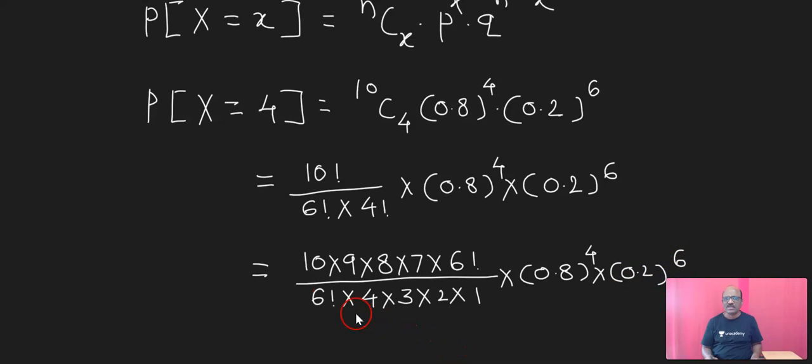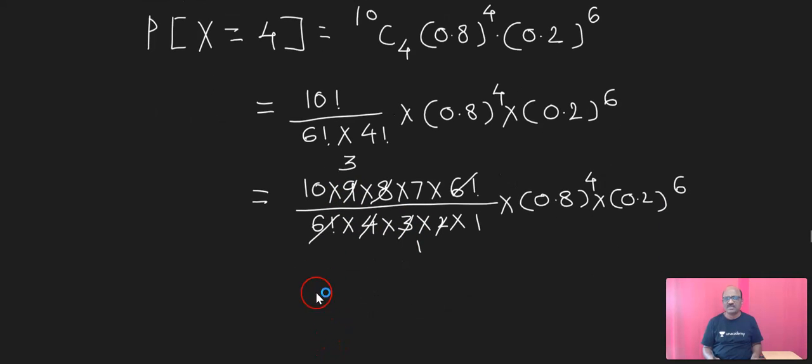Now here 6 factorial gets cancelled. 4 into 2, that is 8, gets cancelled. And again here is a division, 3 ones are 3 and 3 threes are 9.